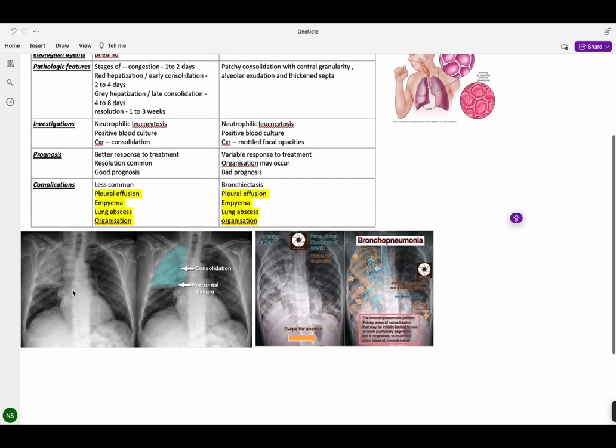Now in this chest X-ray, we can see that there is a white opacification, but it is limited to only the upper part of the lung. So this is most likely to be lobar pneumonia.